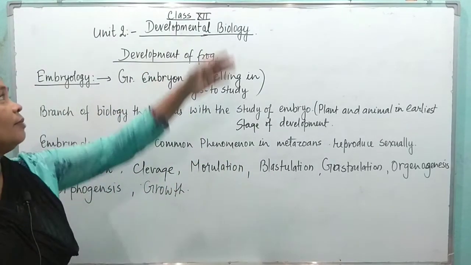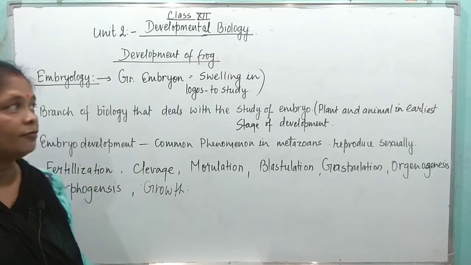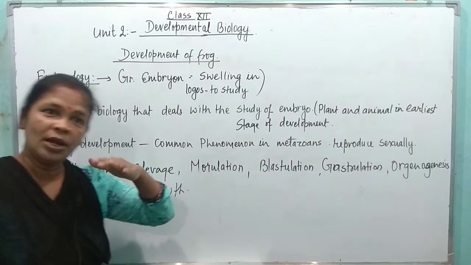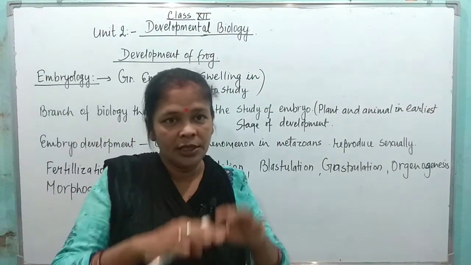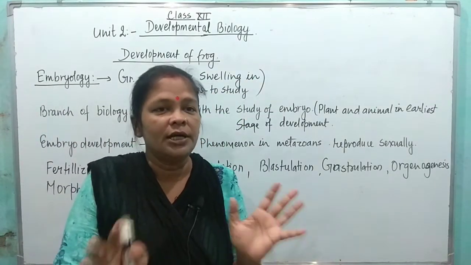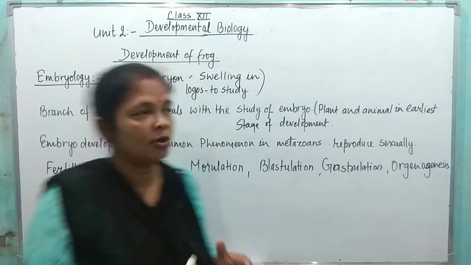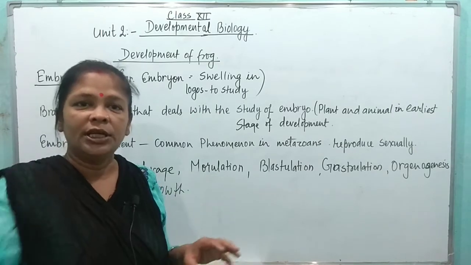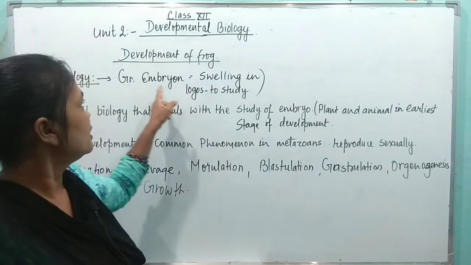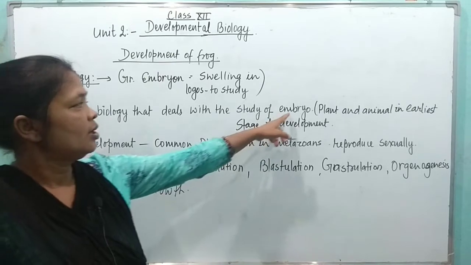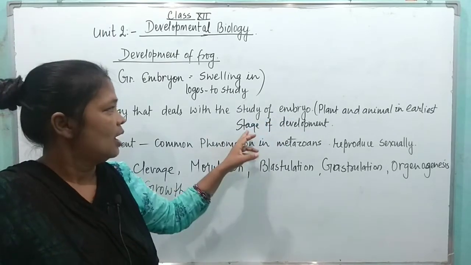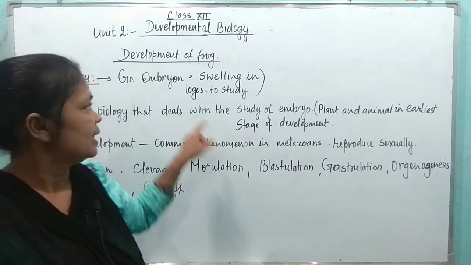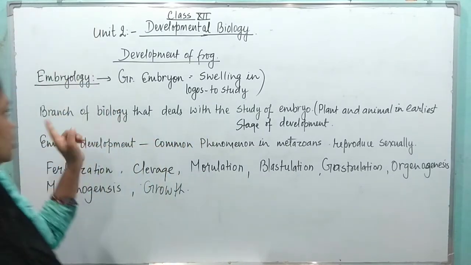This is developmental biology, which is unit 2 of class 12, in which we will study about the development of frog from embryonic stage. In the embryonic stage, how it is developing, how the cell is dividing, about that we are going to discuss. And the branch of biology which deals with the study of the embryo, that is the earliest stage of development in the plant and animals, that is called embryology.